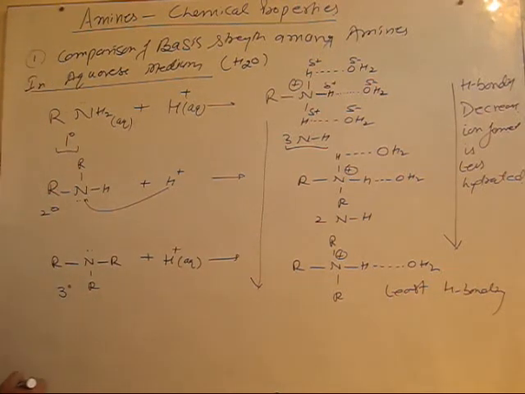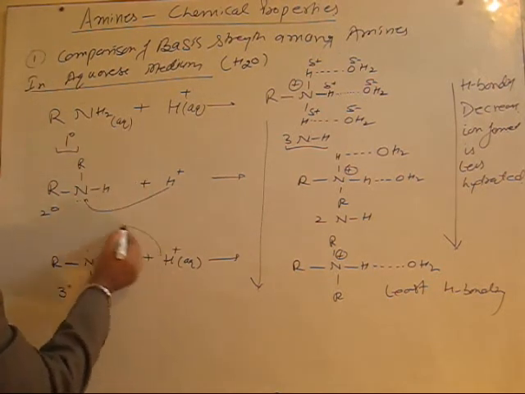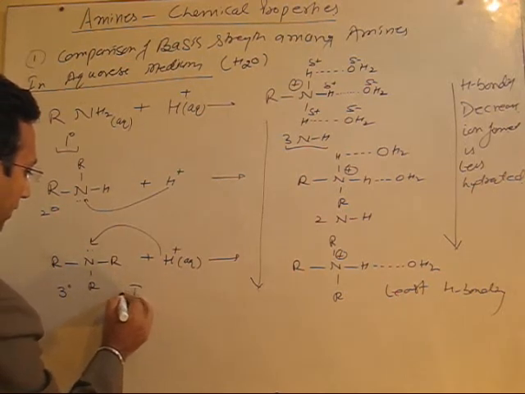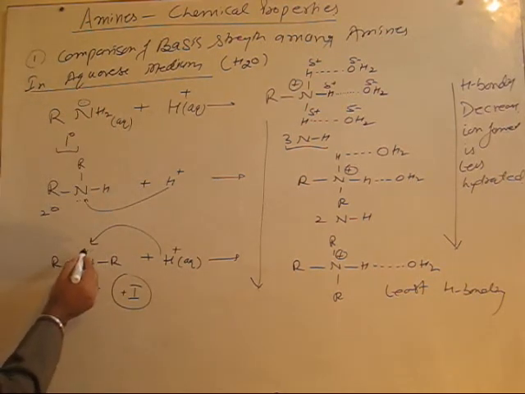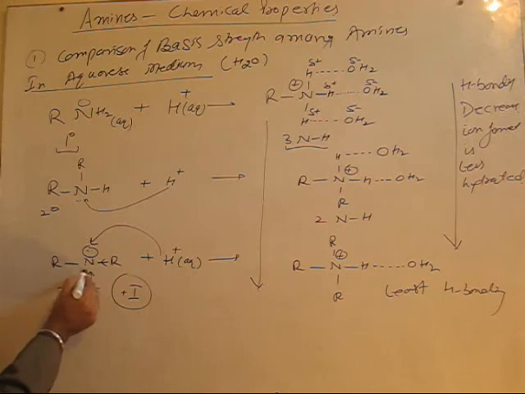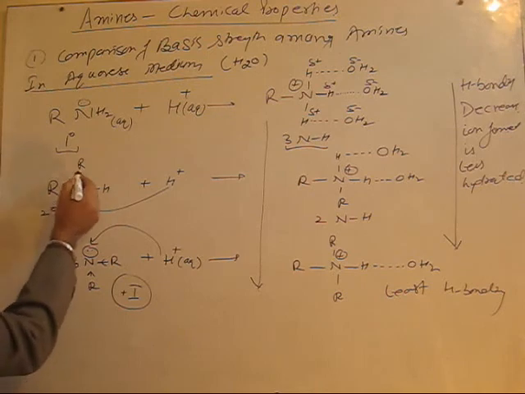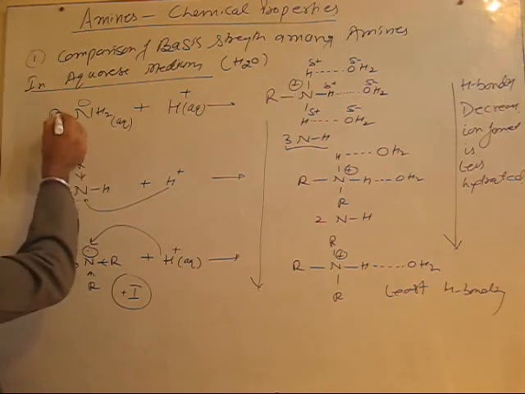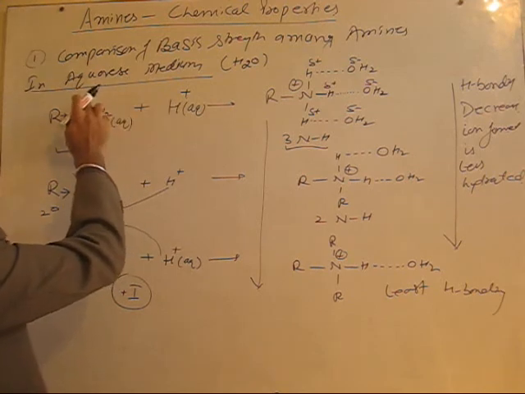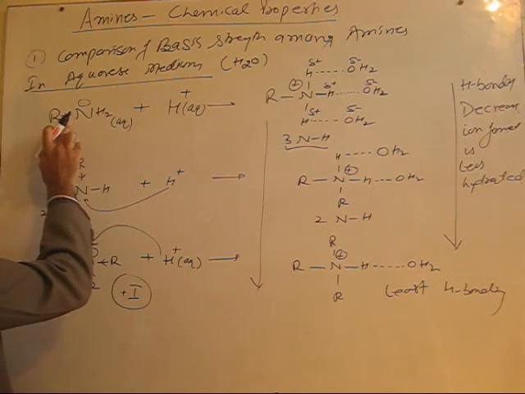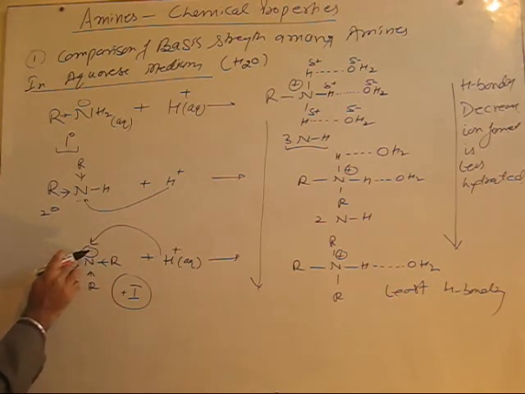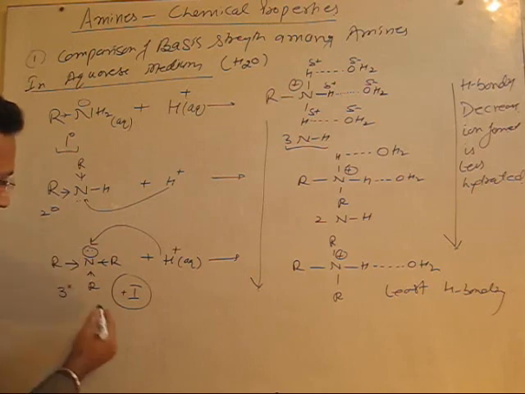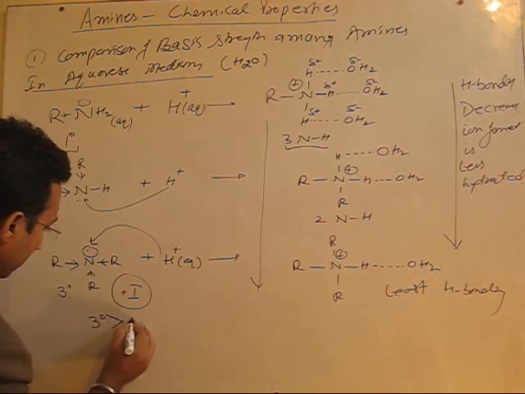So now you consider here on this side there is attack of H positive on nitrogen, that will be decided by plus I effect only, right? So if you see, the availability of lone pair on nitrogen will be highest in this case due to 3 R groups present. Therefore, which is less in the case of secondary, only 2 R groups are present, and very less tendency to gain H positive when 1 R group is present. So if we decide only on the basis of I effect, that is availability of electron density on nitrogen, then we'll see the order seems to be like this. Tertiary